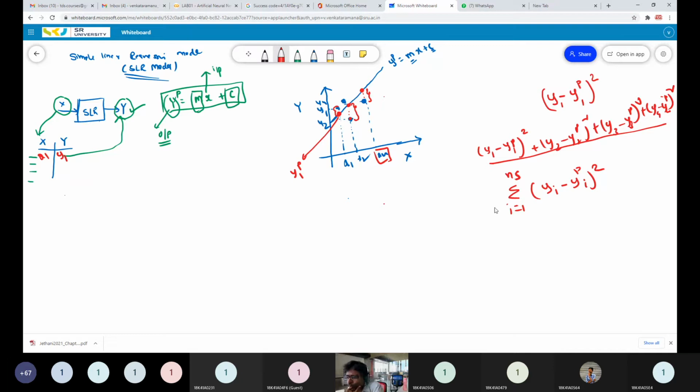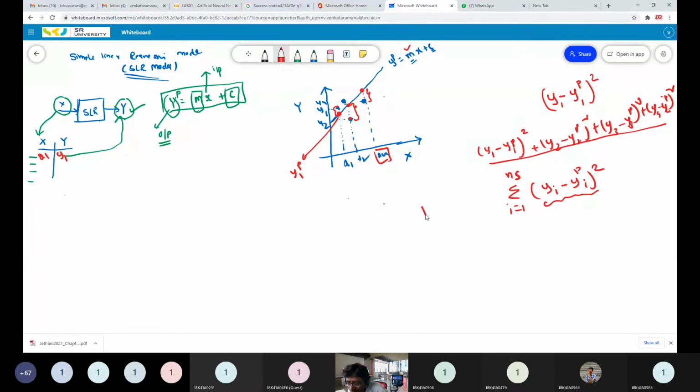Generalized like this. My goal is to find the values of m and c which decide the position of the line equation, or the position of your linear regression model, which has a minimum distance from the actual values. So you have to minimize this distance. You have to minimize the error, the complete error.